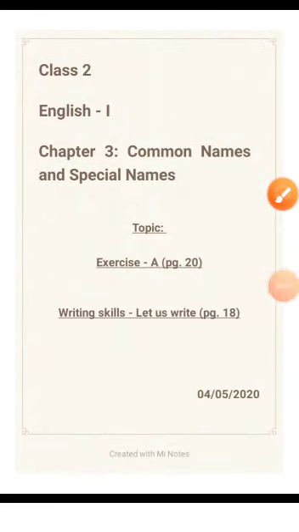Class 2, English 1, Chapter 3, Common Names and Special Names. Topic: Exercise A, given on page number 20, and writing skills practice through exercise Let Us Write, given on page number 18.